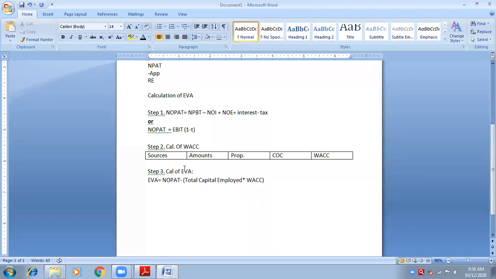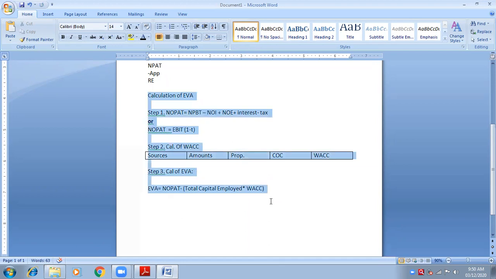So did you understand the formula of EVA? These are the steps that we need for calculation of EVA. So there are 3 steps.